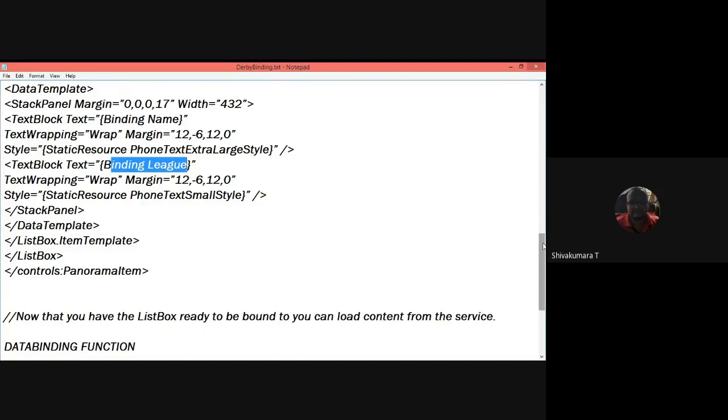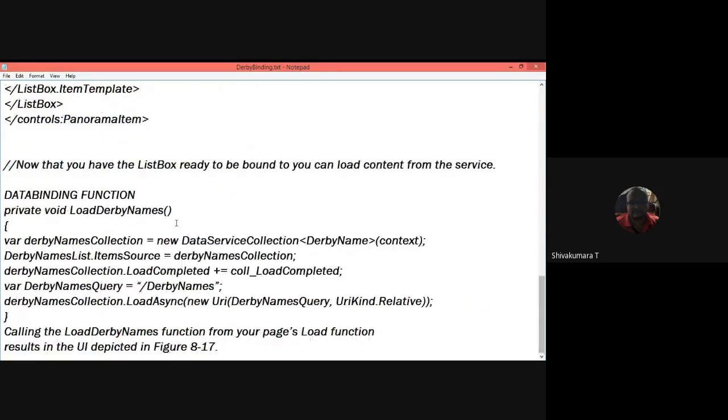Then finally the data binding function is going to be invoked to display the content present in the Derby name database in the form of a list box. So the LoadDerbyNames method is going to be called to list all the content present in the Derby name database. A Derby names collection new object is created with the context. The context means the current context of that Windows Phone.